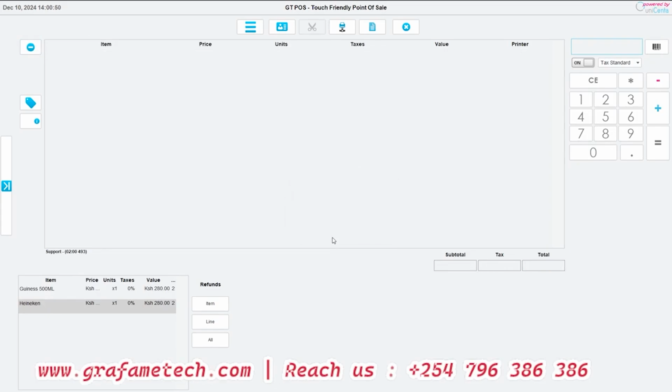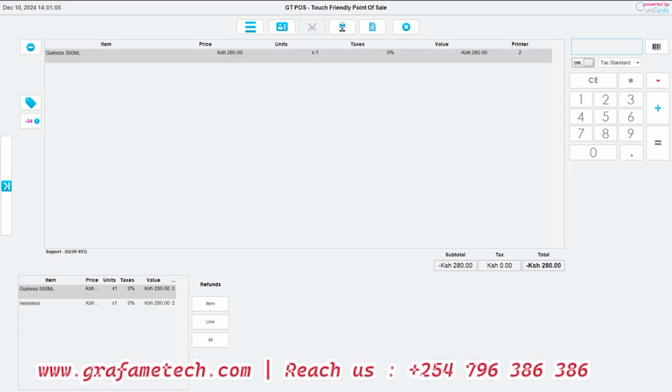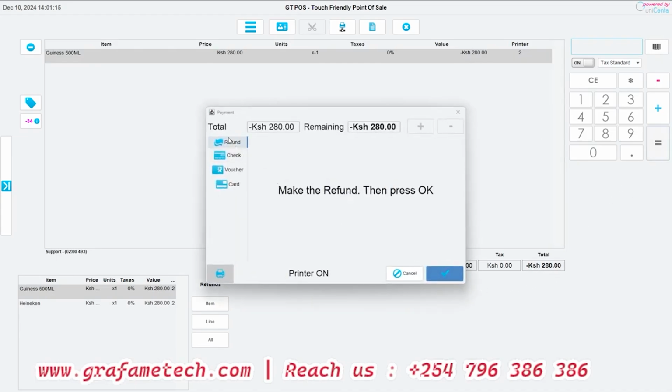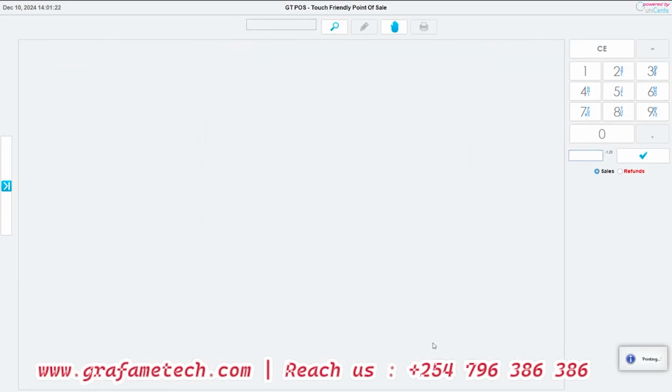If you select, for example, item, you have to make sure first it's highlighted here. If it's Guinness, it's highlighted, then you select item. You see it will move here. So the system will assume this is what you are going to refund at the moment, and it will do minus 280 shillings. Now, this is a refund. Okay. We have refunded that sale like that.